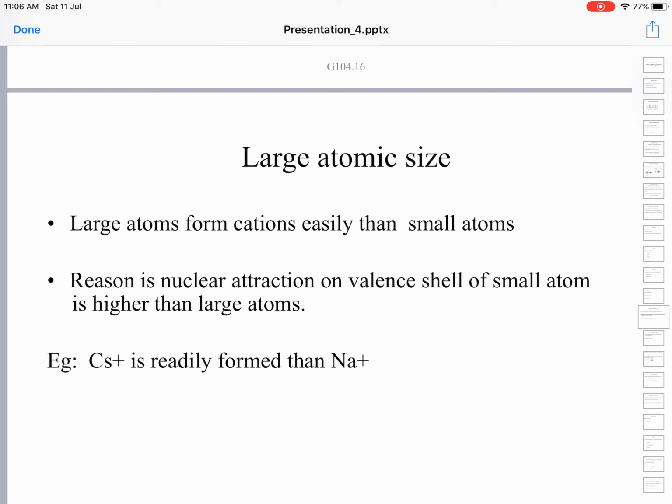For example, the cesium atom is much larger than the sodium atom. Cesium, Cs, tends to lose an electron more easily than sodium to turn into the cesium plus ion. The cesium plus ion is more readily formed than the sodium Na plus ion because the size of the sodium atom is far less than that of cesium. Cesium, a large atom, tends to lose an electron easily and form a cation very readily.